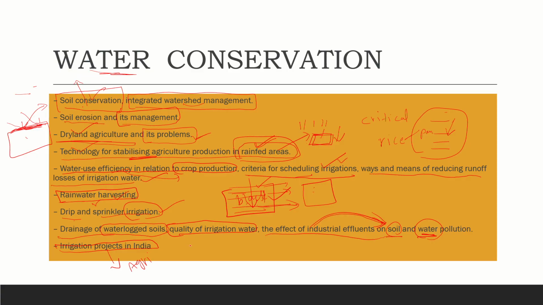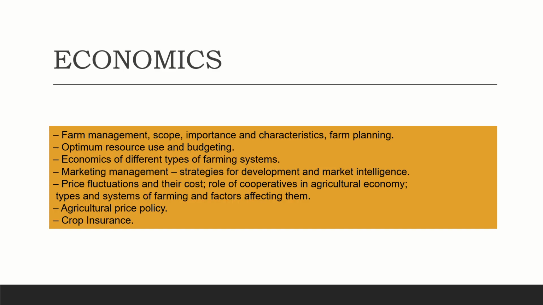And in the same way, we can find a lot of dam projects in India, which we study here in the section. And next thing is economics. So until now, we studied how we produce plants from the farmland and what are the problems associated. So economics is the section after we get the yield.